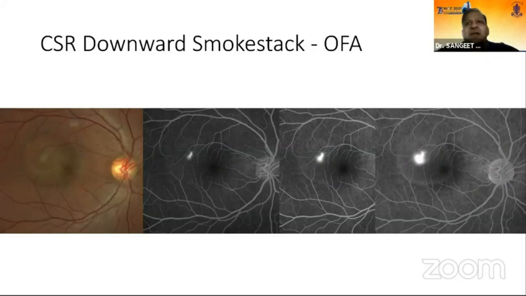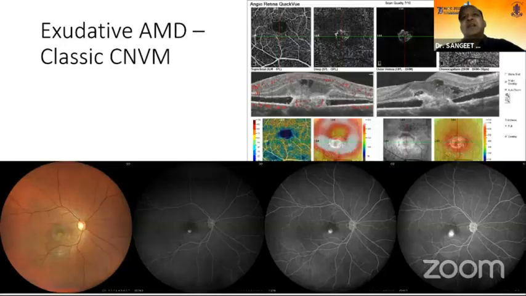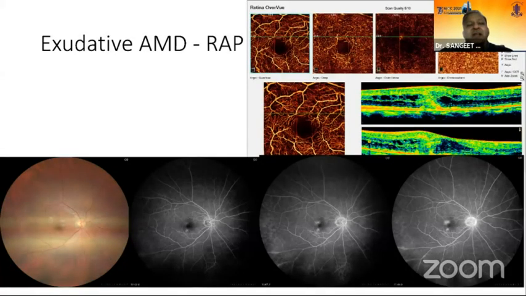For CNVM, as I told you, OCT angiography now gives you better information in managing CNVM patients. But again, if you don't have access to OCT angiography, you can do a fluorescein angiography. That will give you an idea of a classic or a non-classic CNVM as such. RAP lesions also can be picked up if you do a fluorescein angiography. Again, classic and non-classic can be differentiated.